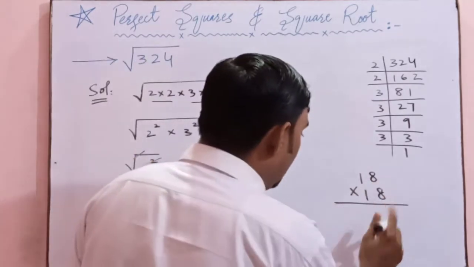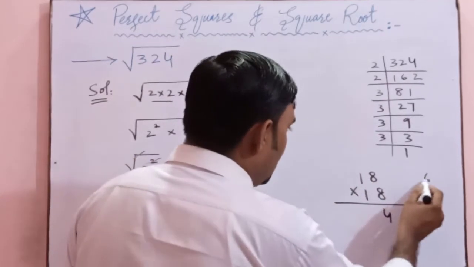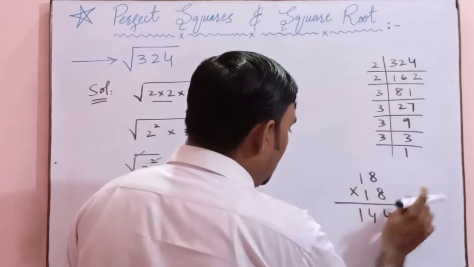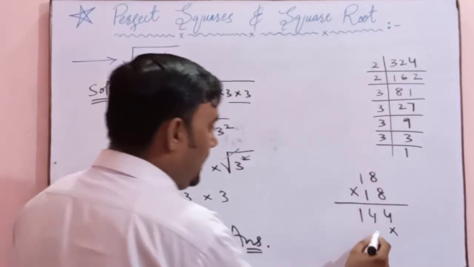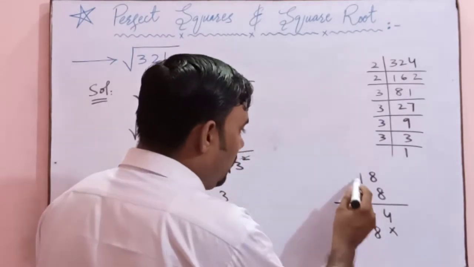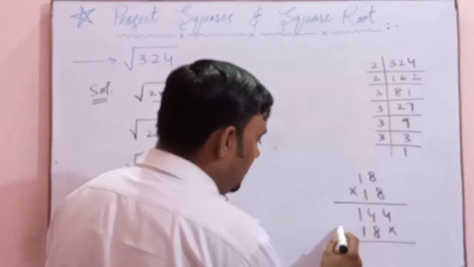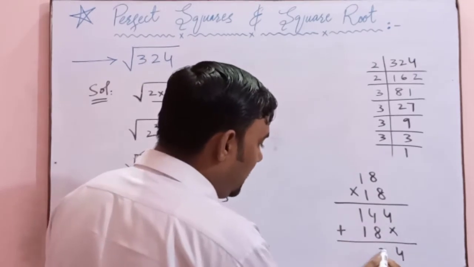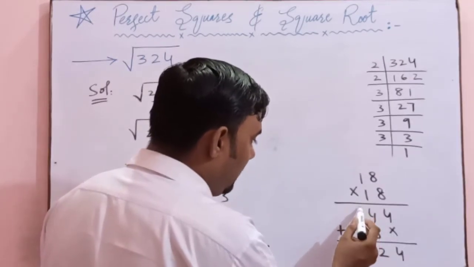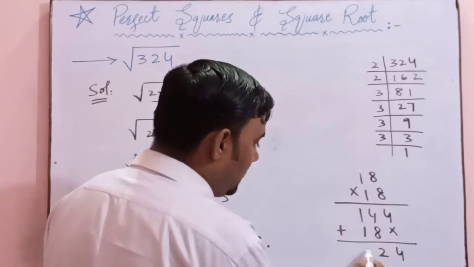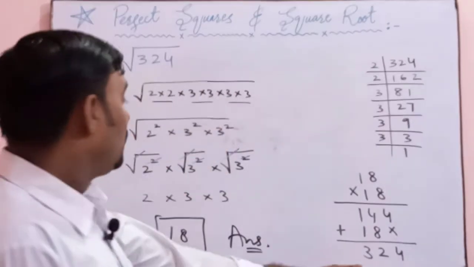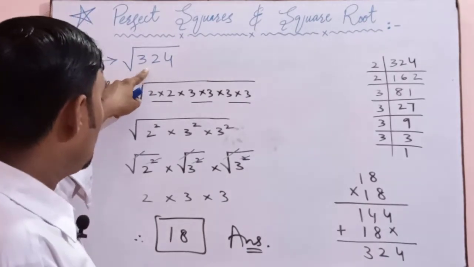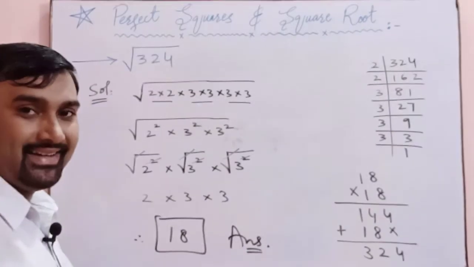So 8 8s are 64, 8 1s are 8, 8 and 6 is 14. Now 8 1s are 8, 1 1 is 1. So now we will do the sum. 4 4 and 8 is 12, 1 carry 1 and 2 is 3, 324. So this 324 is written over here within the square root. So it means we have done it correct.